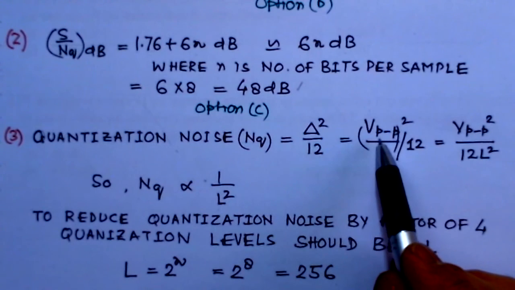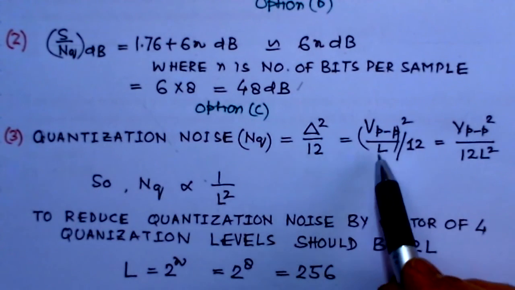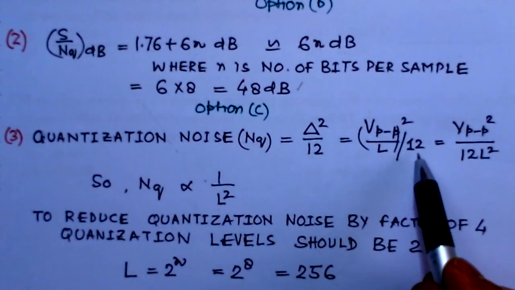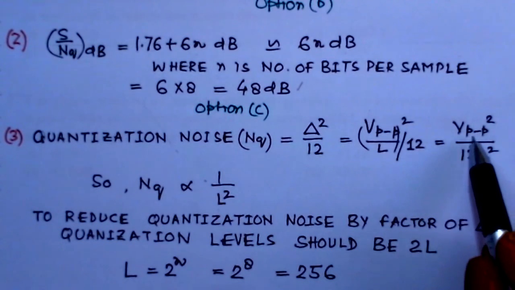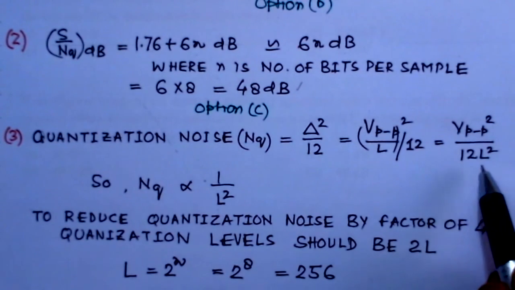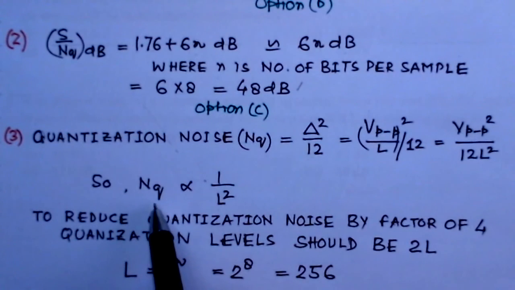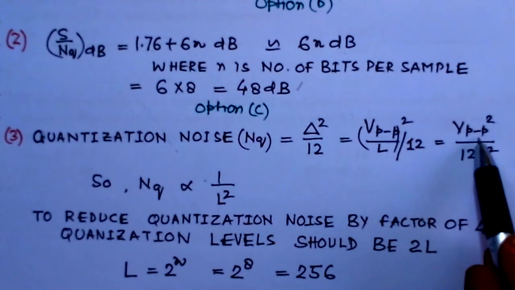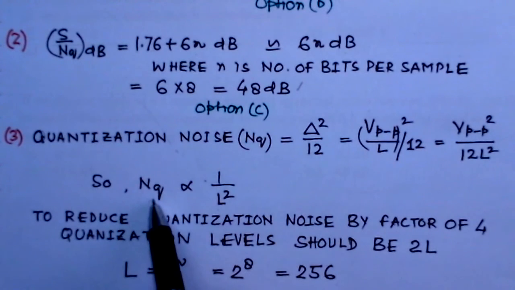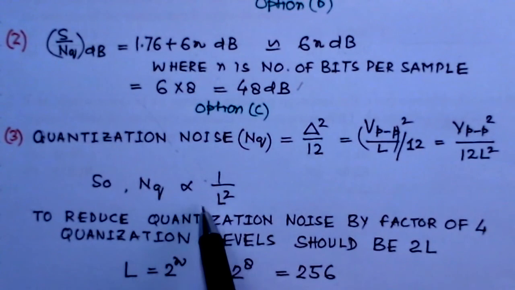This could be further expanded: delta is VPP, peak to peak voltage, divided by L, so delta whole square divided by 12 would be VPP whole square divided by 12 L squared. So we observe here that VPP is fixed because we apply a fixed input. So NQ, quantization noise, is proportional to 1 over L square.